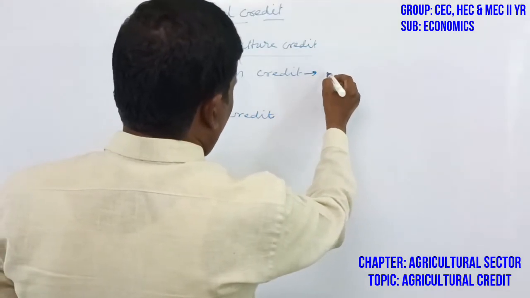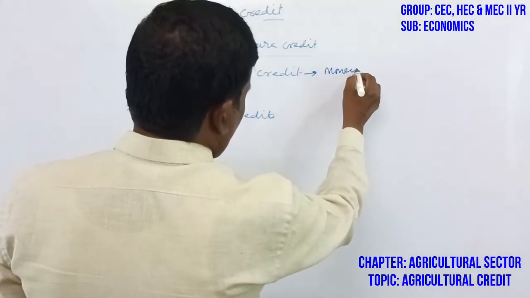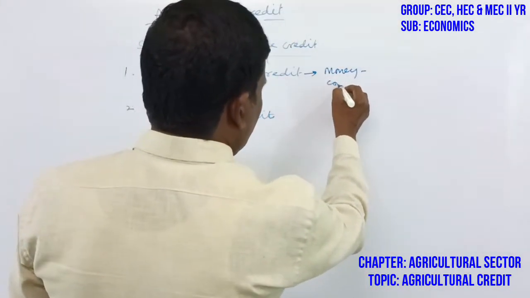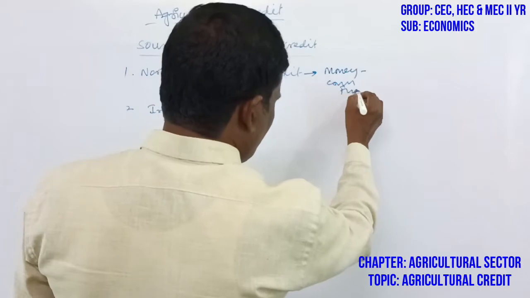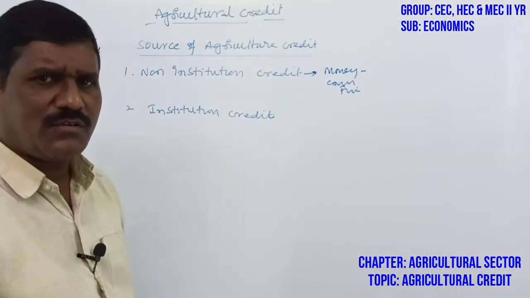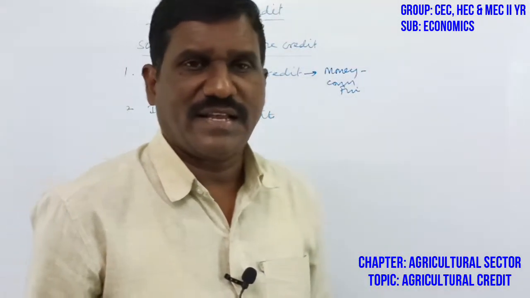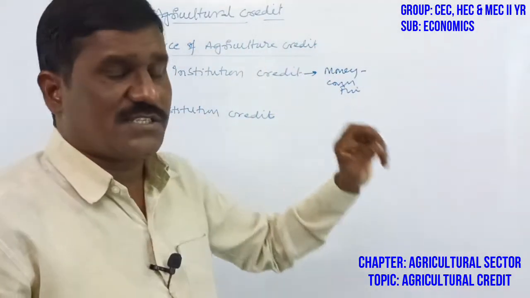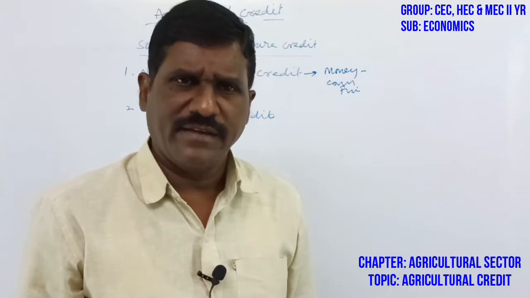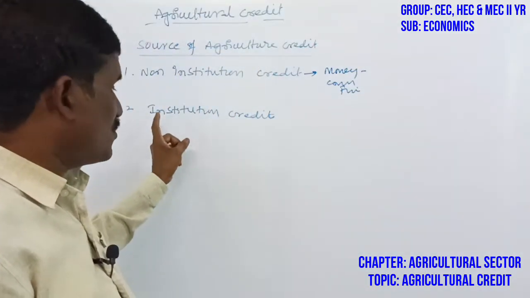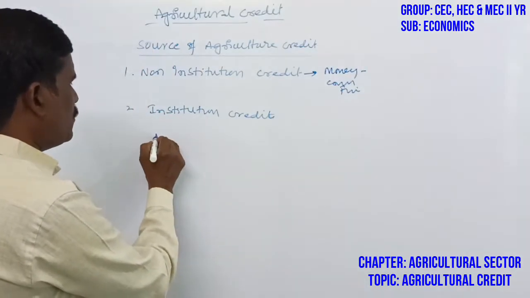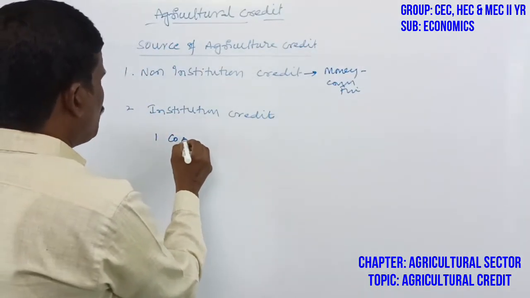Once again, money lenders, commission agents and friends also can give loan facilities to the agriculture sector. This is non-institutional credit. On the other hand, there is institutional credit. Institutional credit facilities are divided into, first, cooperative banks.